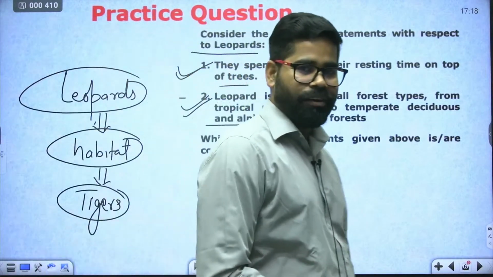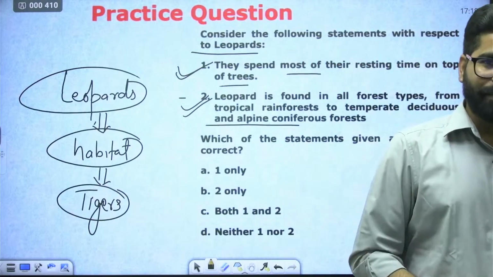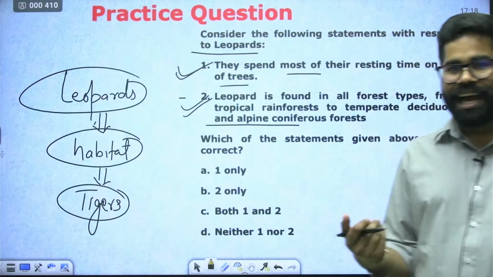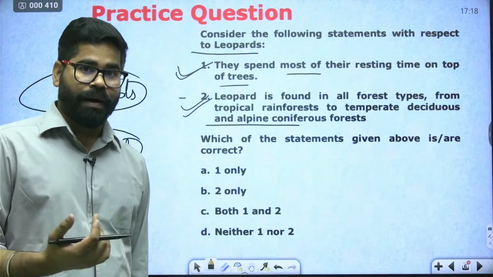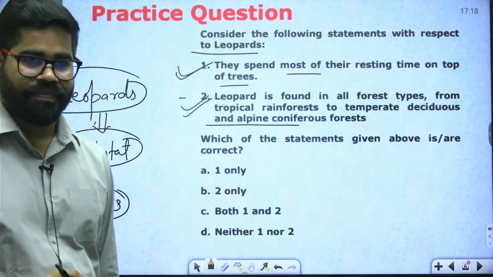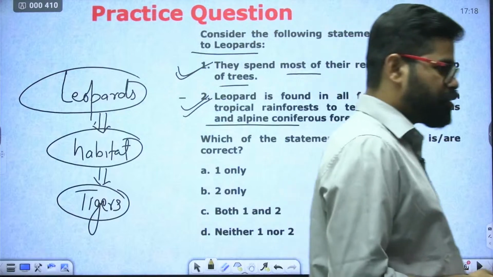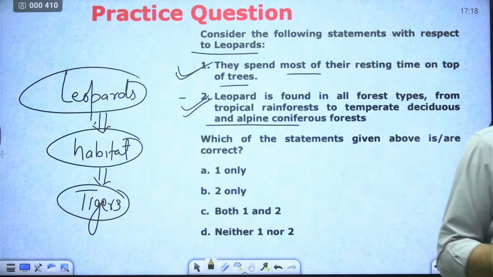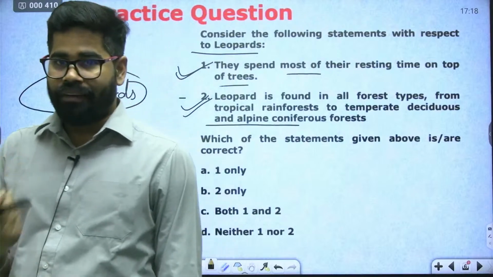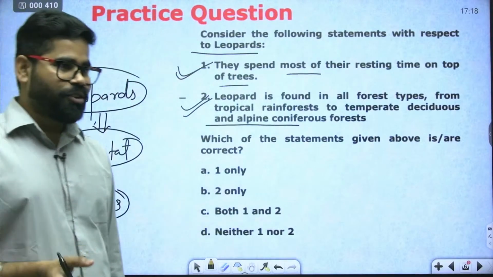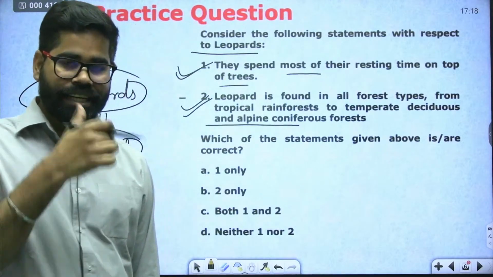Suppose they are sleeping on the ground and a tiger comes nearby. Then they will have to fight, and you know that tigers may be much more powerful in comparison to leopards. Okay. So leopards also try to avoid any such meeting with the tiger. They are having the same habitat. To avoid contact with the tiger, they are generally on the trees.